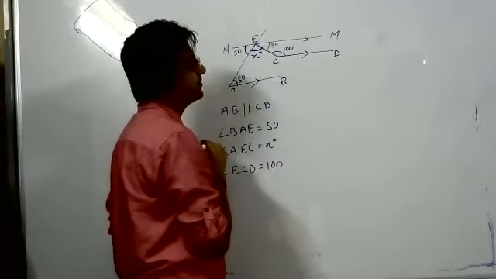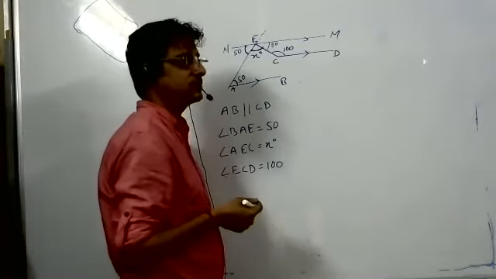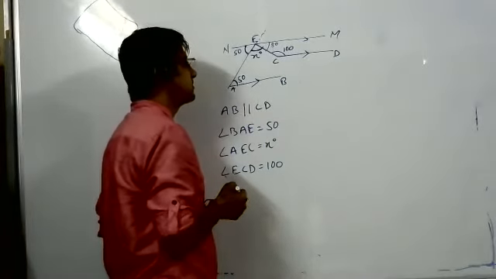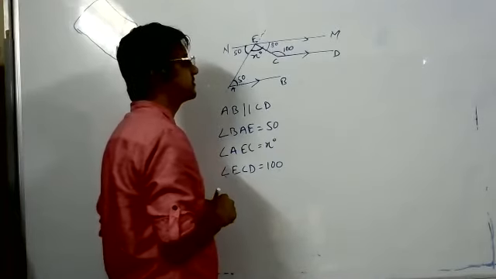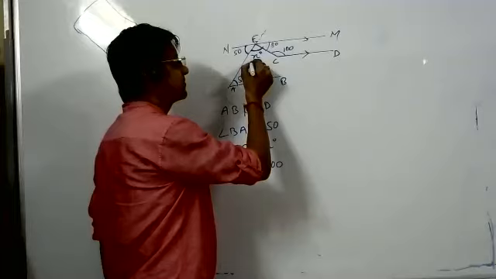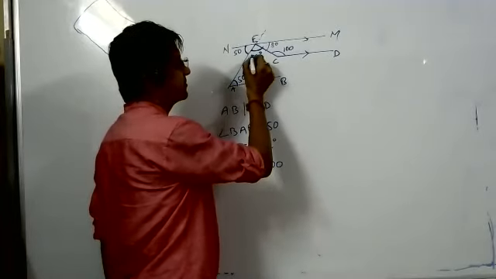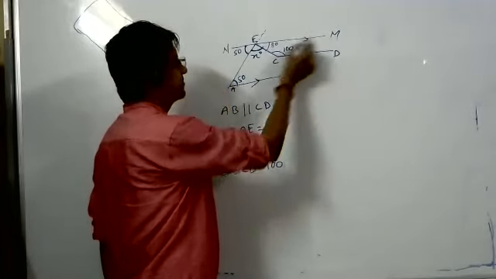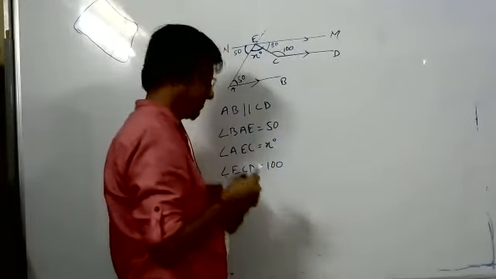I think it's co-interior angles. Yes, sir, co-interior angles, so it'll be 180. So after 100 goes to that side, MEC will be 80 degrees. So I have written it as 80 degrees.